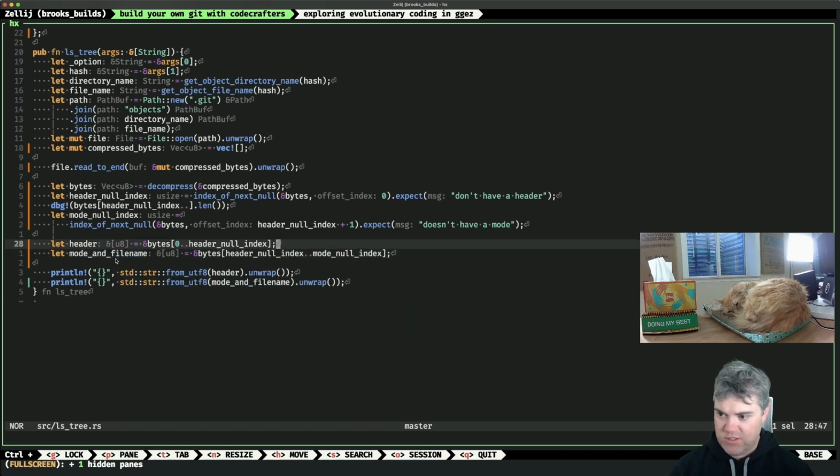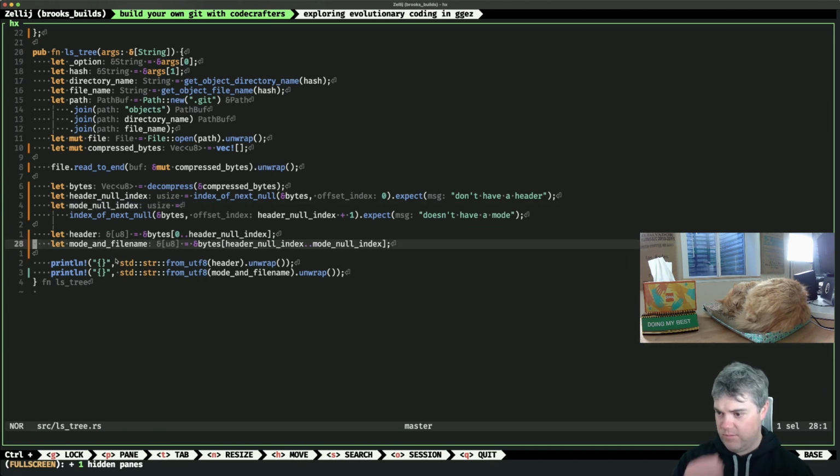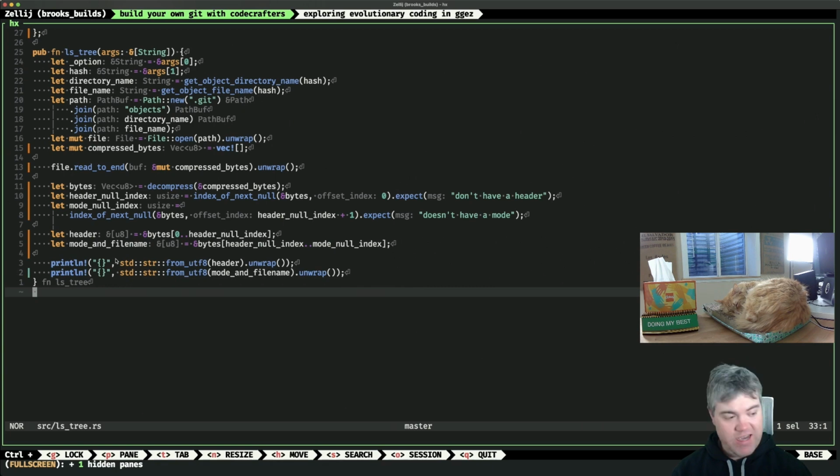Okay, so I want to split off the header. We don't really care about the header. We just sort of grab it out. I don't need you anymore. Okay, so we have the mode and file name. I just want to grab the file name, don't I? So if I take this UTF-8, I should be able to turn that into a string and then split based upon the space. And then we have the mode and then the file name,